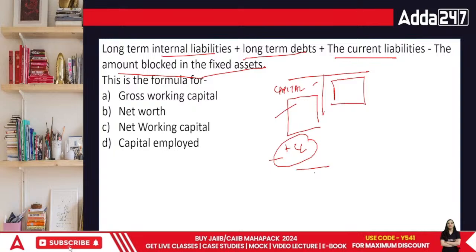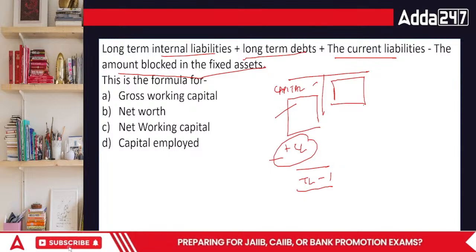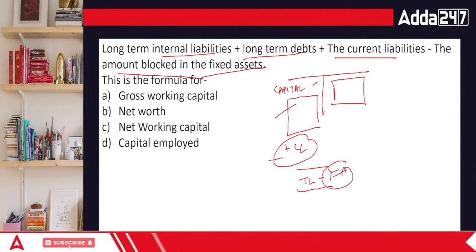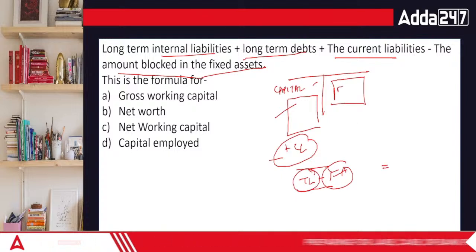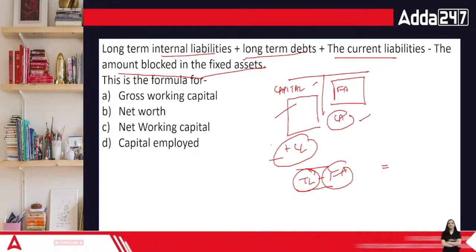This gives us total liabilities. From total liabilities, if you remove the amount which is there with the fixed assets, meaning the long-term assets are removed from the total, what are we left with? Technically enough fixed assets are here and current are here. So technically what you're doing is CA minus CL.